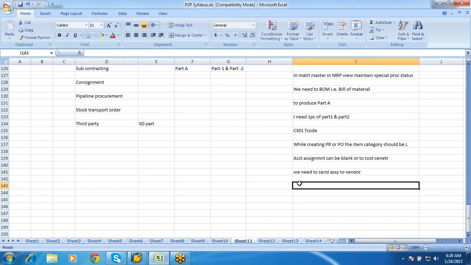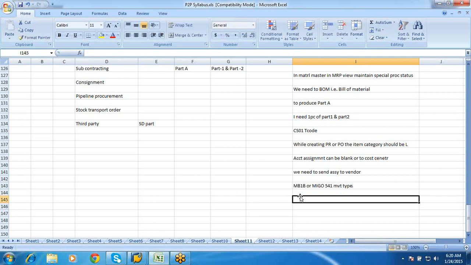That is done by your MB1B, that is your issuing. You can issue by MB1B or MIGO, both of them hold good, and you send it with a movement type called 541. This is the movement type involved to send the material to the vendor.